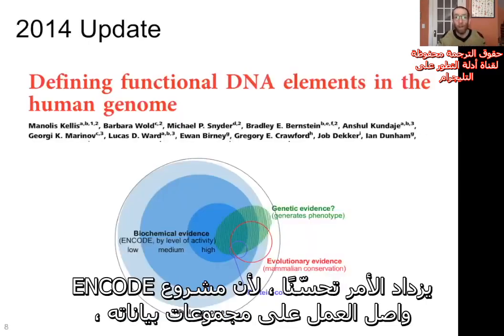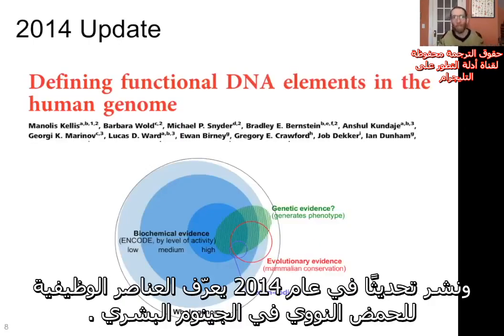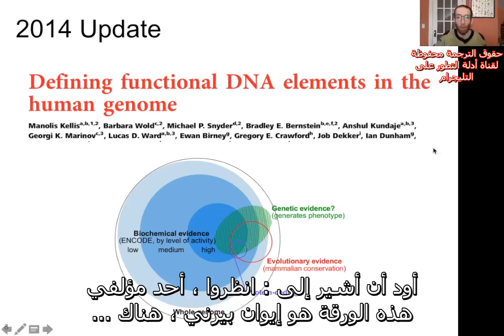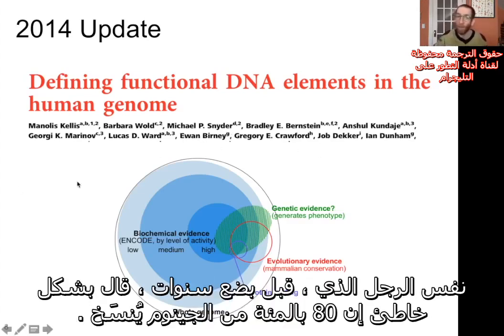It gets even better because ENCODE continued to work on their datasets, and they published an update in 2014 defining functional DNA elements in the human genome. And I do want to point out, look who's an author on this paper, Ewan Birney, right there, the same guy who a couple years earlier erroneously said that 80% of the genome was transcribed.